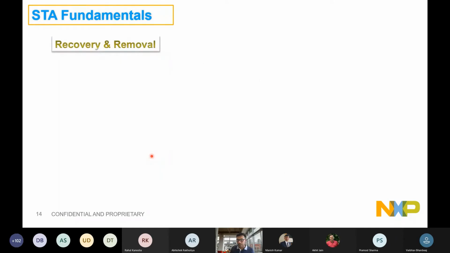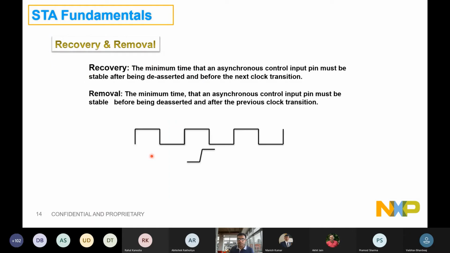Now, what is recovery and removal, and how is it important? See, you have millions of flops in the design. The moment you start to do something, there will be a reset coming into the picture, right? Every flop in the design will be getting a reset. Let's assume that this is your waveform, which is like a clock running. Right now, you have not started doing any simulation or any data transfer. It is the reset which is coming into the picture. And reset is a position where it will reset all the flops of the design.